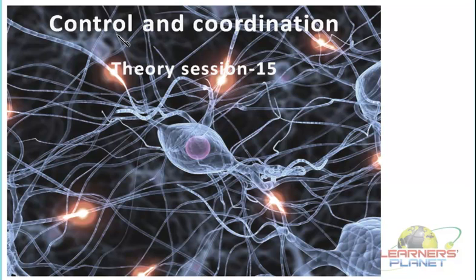Let us continue with the chapter Control and Coordination. In the previous session, we were discussing this process in the plants, right? And before that, we had already studied that in animals there are two different systems for this particular process. They are the hormonal system and the nervous system. But in the case of plants, there is no developed nervous system for the conduction of such processes.